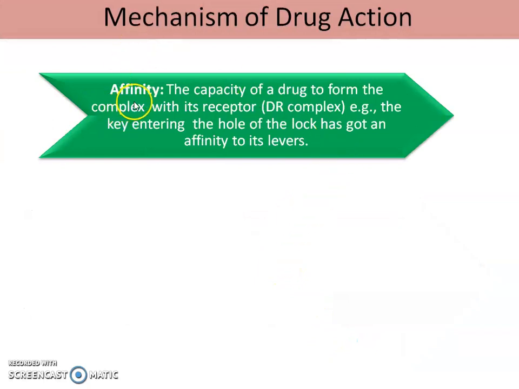Then we see what is meant by affinity. Affinity is the capacity of the drug to form the complex with its receptor, that is the DR complex. That means the ability of the drug to form complexes with the receptor. The formation of the DR complex is known as affinity. Example: the key entering the hole of the lock has an affinity to its lever.